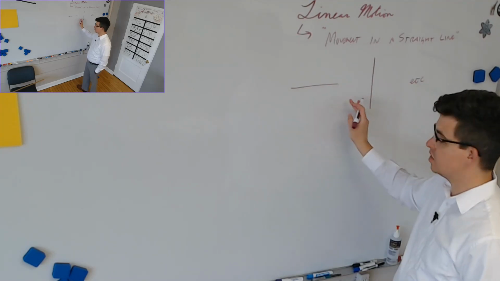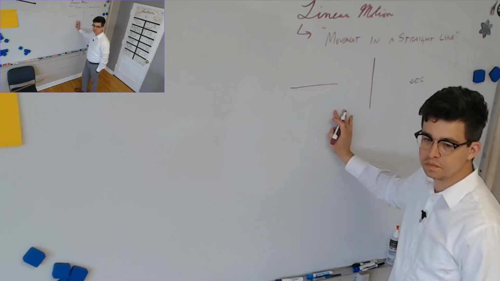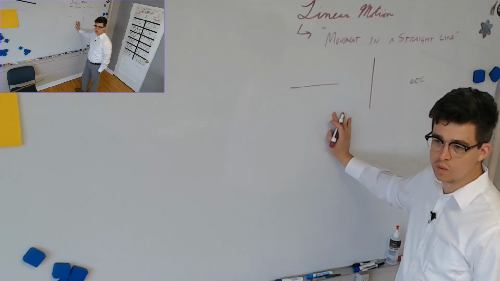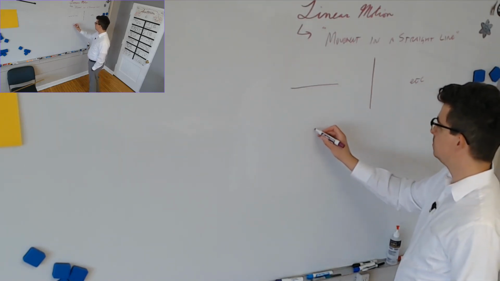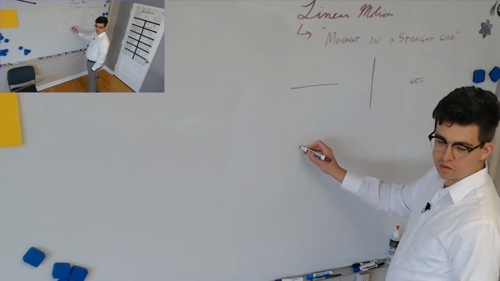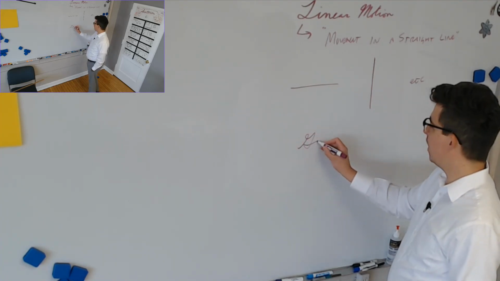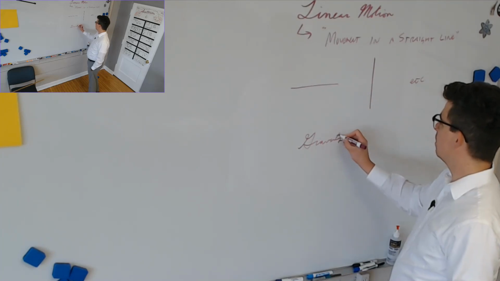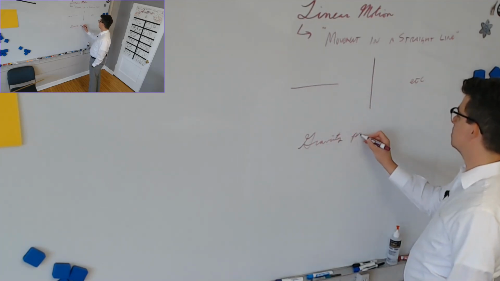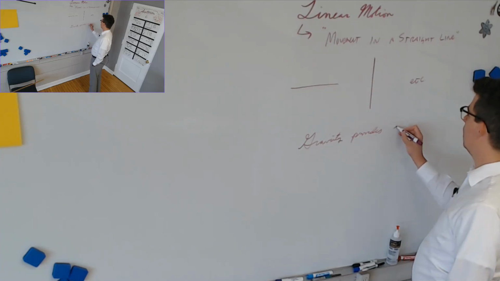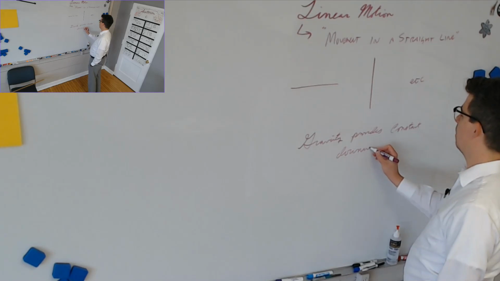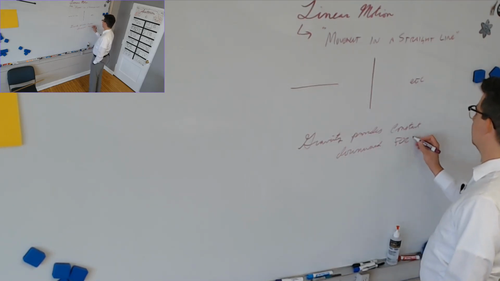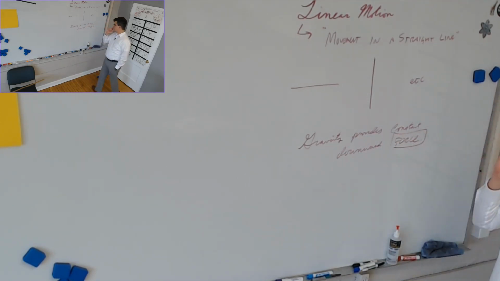What's the difference between these two on planet Earth's surface? Yes, but on planet Earth's surface, why do we have such a thing as down on Earth's surface? Because of what force? Gravity. Gravity provides constant downward force. And we're going to talk about force, obviously, later in the year. But gravity provides constant downward force.